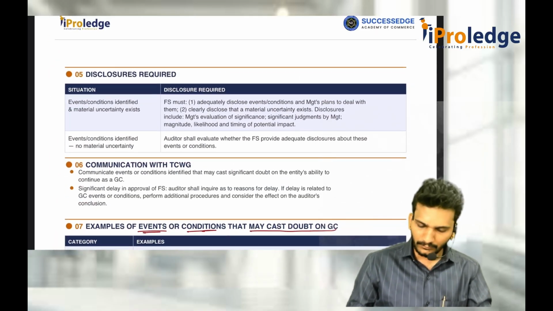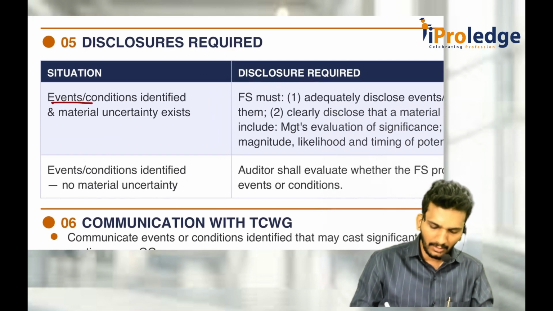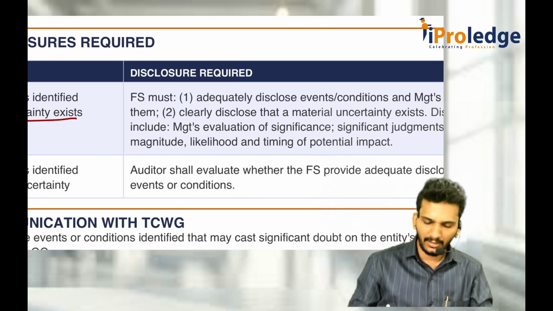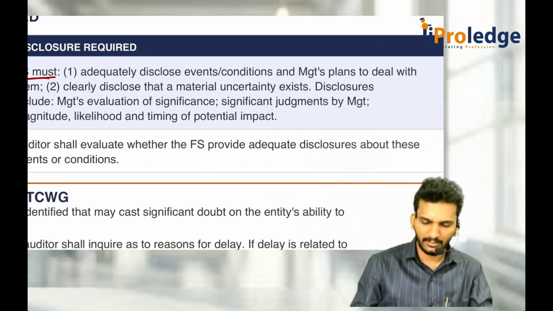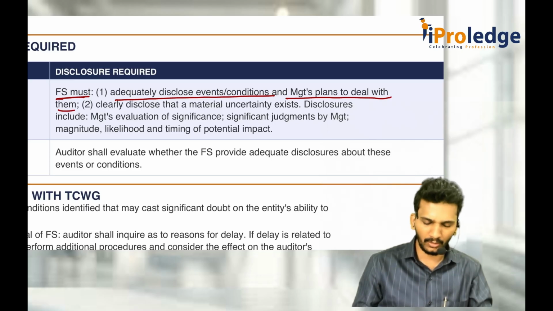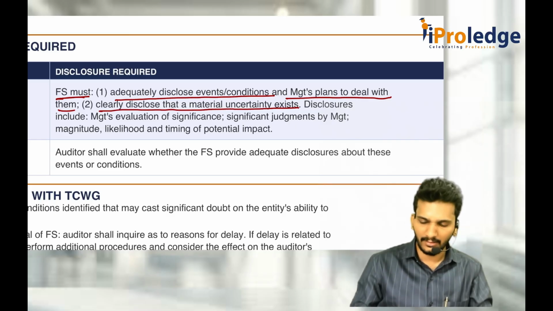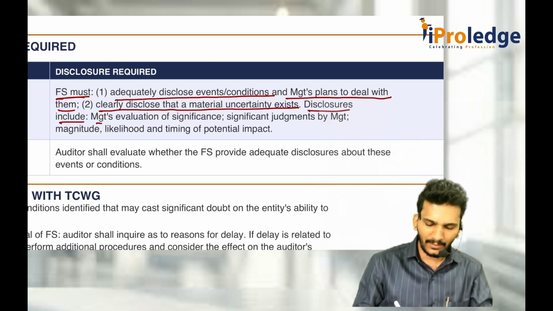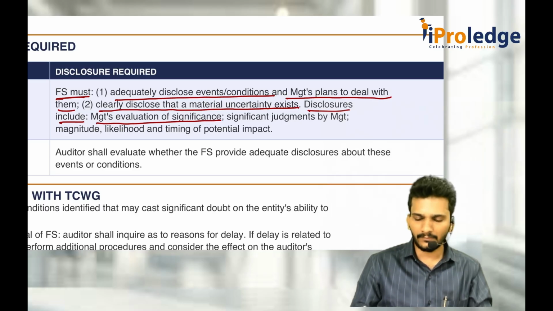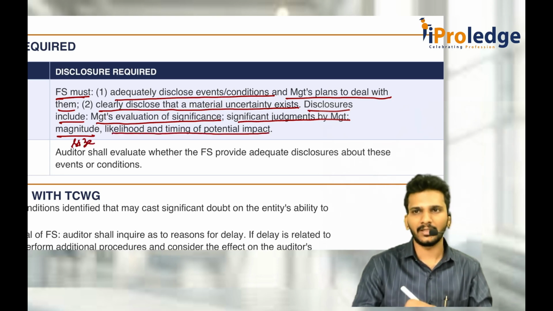Now, whenever you find some events or conditions with respect to material uncertainty, financial statements must adequately disclose the events or conditions, and management's plans to deal with them. How are they to deal with it? Clearly, they tell that material uncertainty exists in the financial statements. And disclosures include management's evaluation, significant judgment by management, magnitude, which means size, and likelihood and timing of the potential impact.